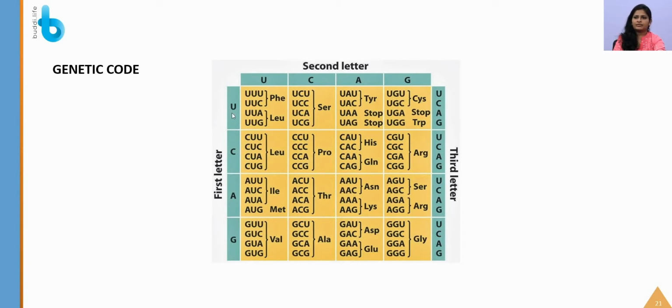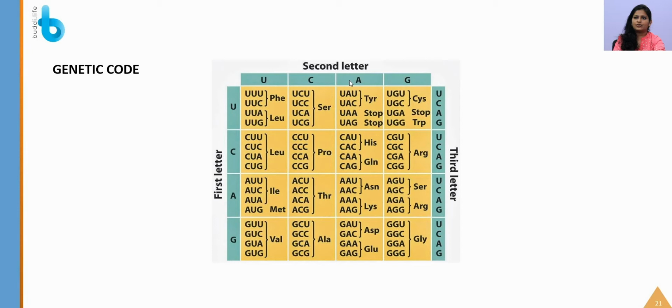For example, for the first letter, you can write UCAG, and then for the second letter also you can write UCAG. Again, for the third letter, you must go one by one. For example, this is U, this is C, and A, G. All 4 should come in one box itself so that you can easily multiply.